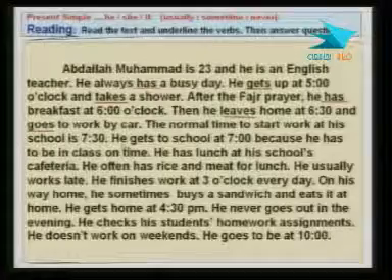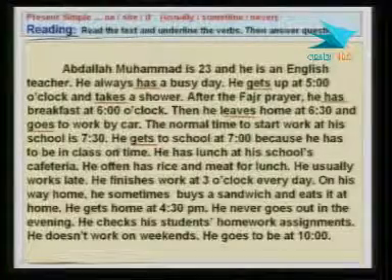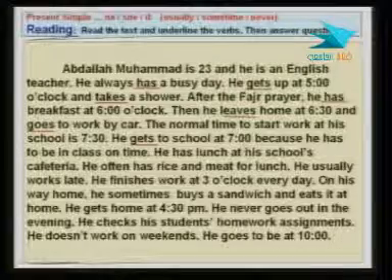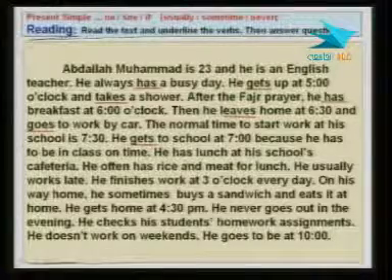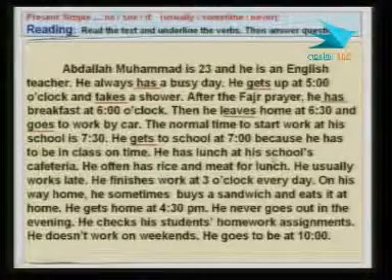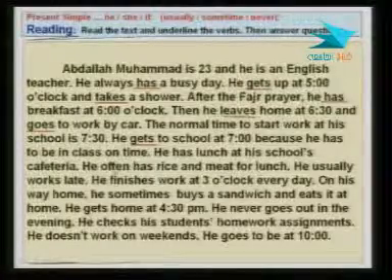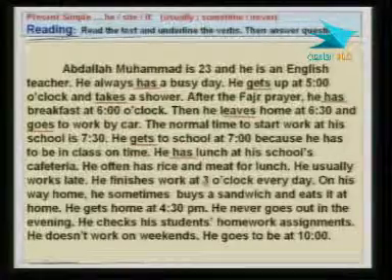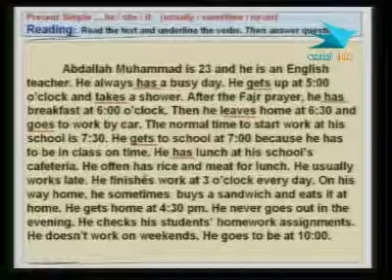Well, let's see. No. Well, the next sentence is gets. He gets to school at 7 because he has to be in class on time. So gets. And then he has lunch at his school's cafeteria. He has. And then he often has rice and meat for lunch. And of course that's has again.